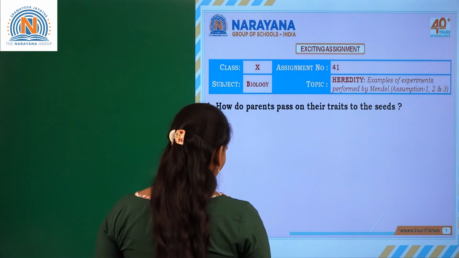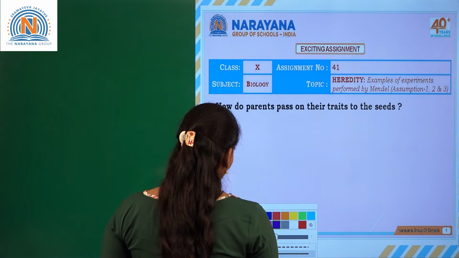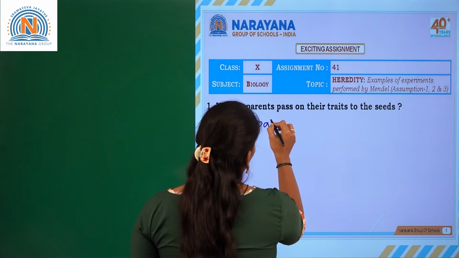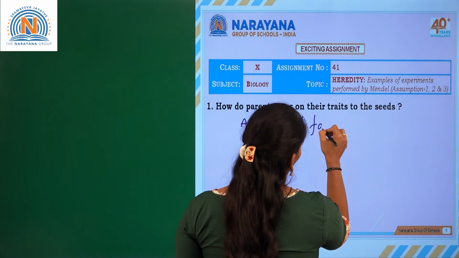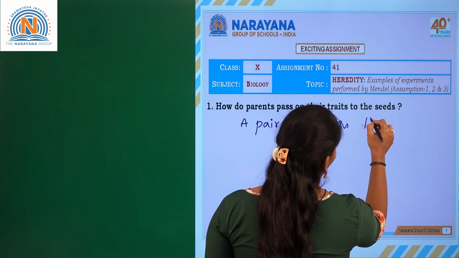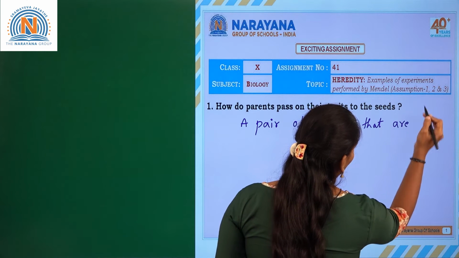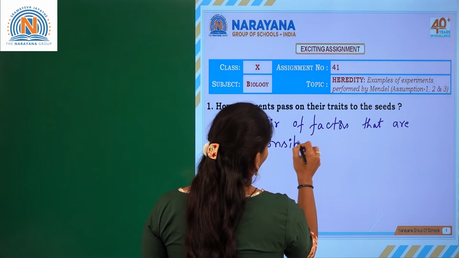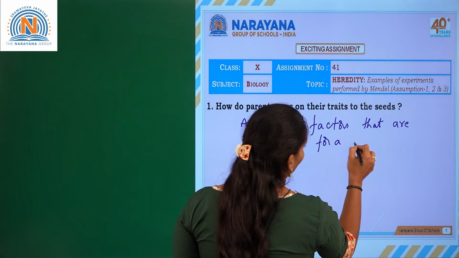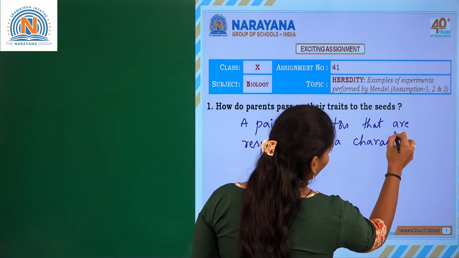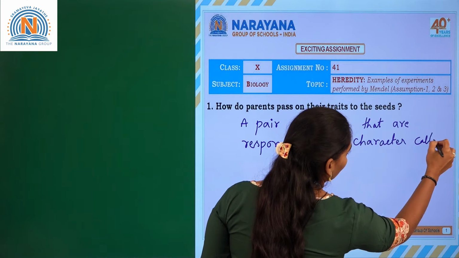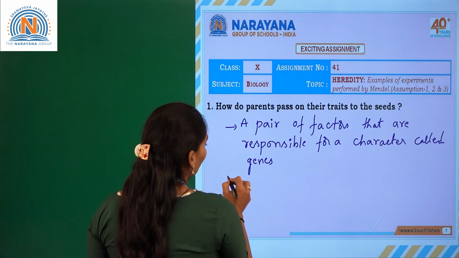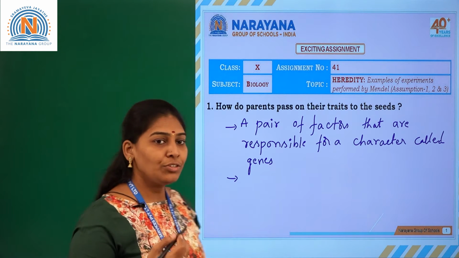So, let us write the answer: a pair of factors that are responsible for a character called genes. This is a very important point that will get repeated, what genes are and so on.